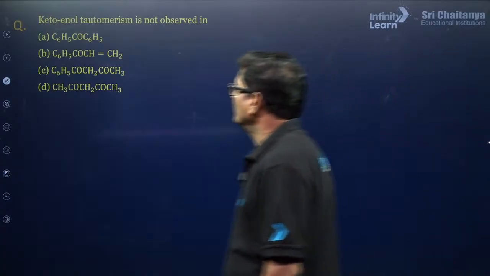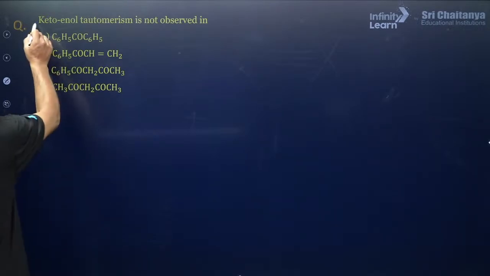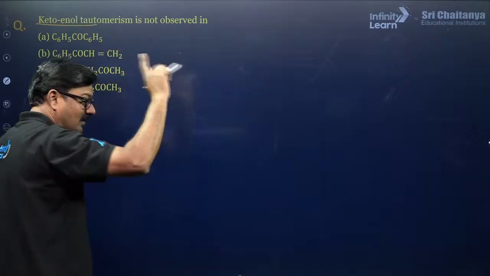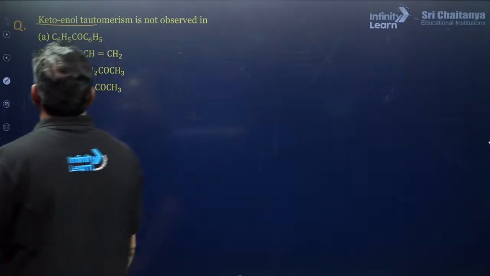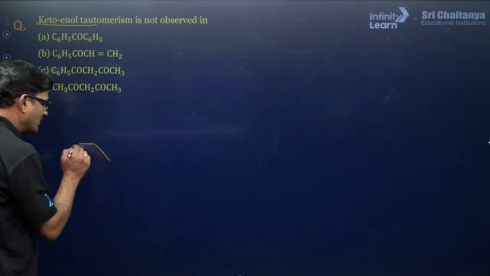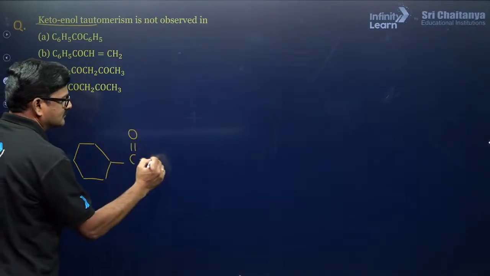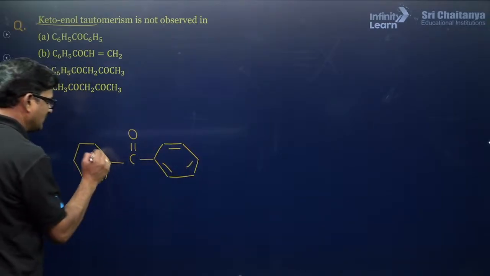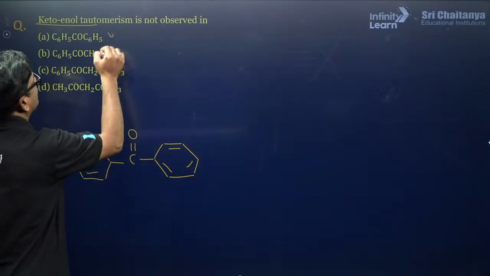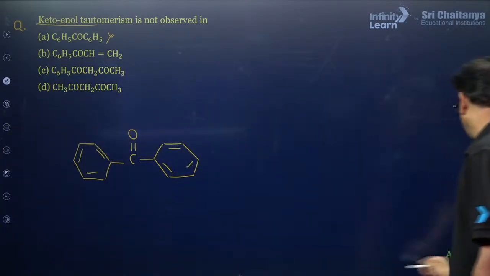Okay, one more question. Keto-enol tautomerism is not observed in. For keto-enol tautomerism to exist, there should be at least one alpha hydrogen. C6H5, you don't have alpha hydrogen in that. So it will not show. This will show. It is going to be answer A.